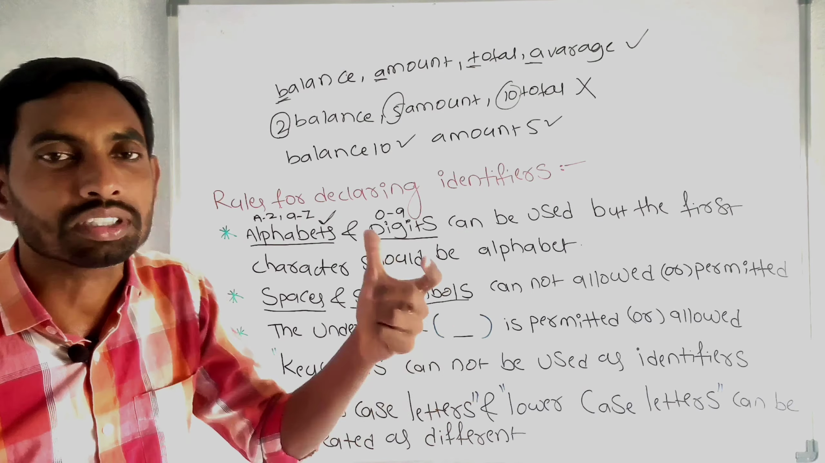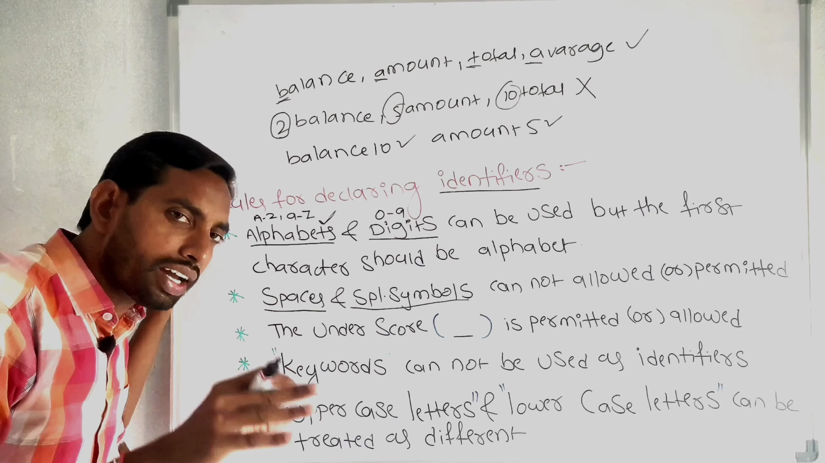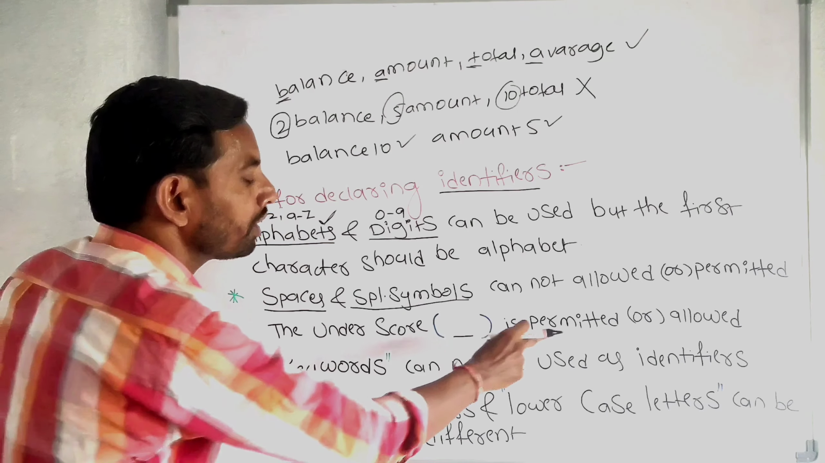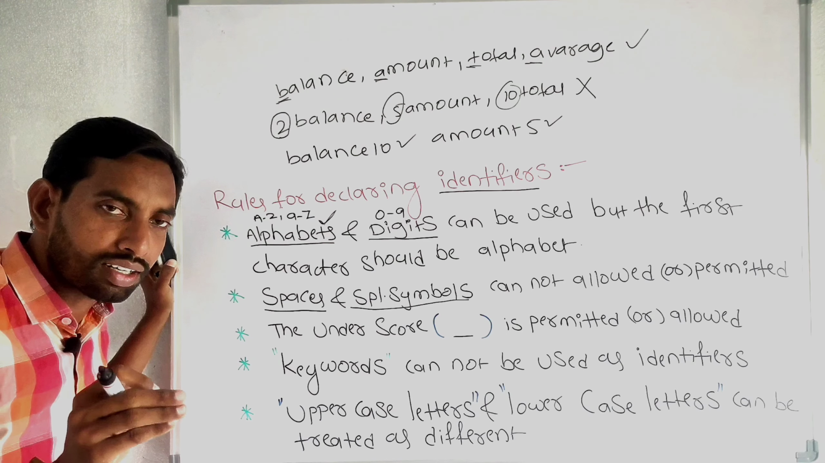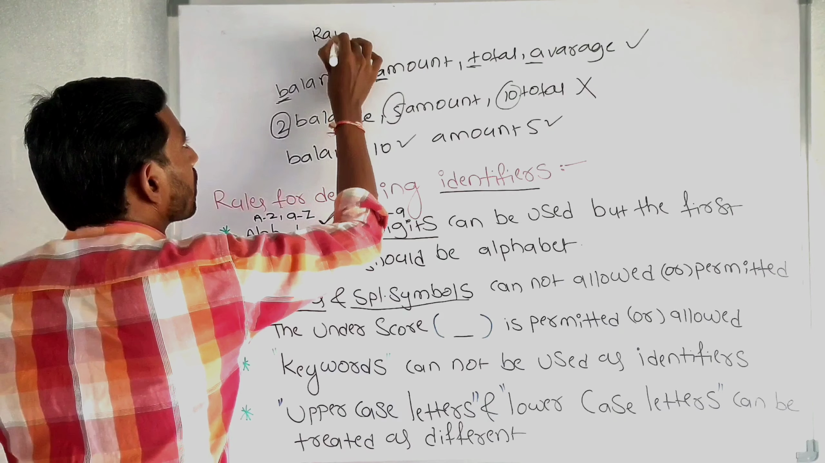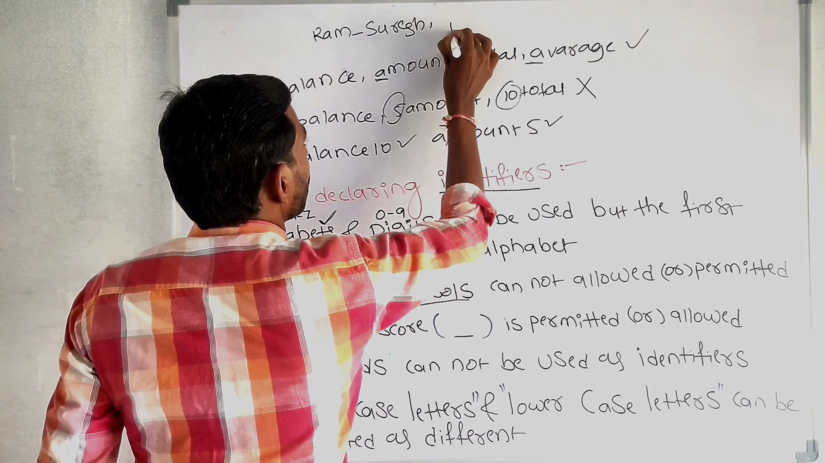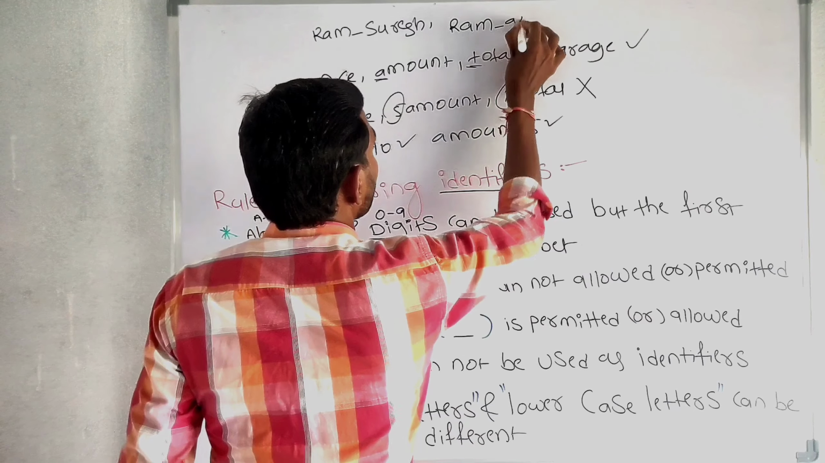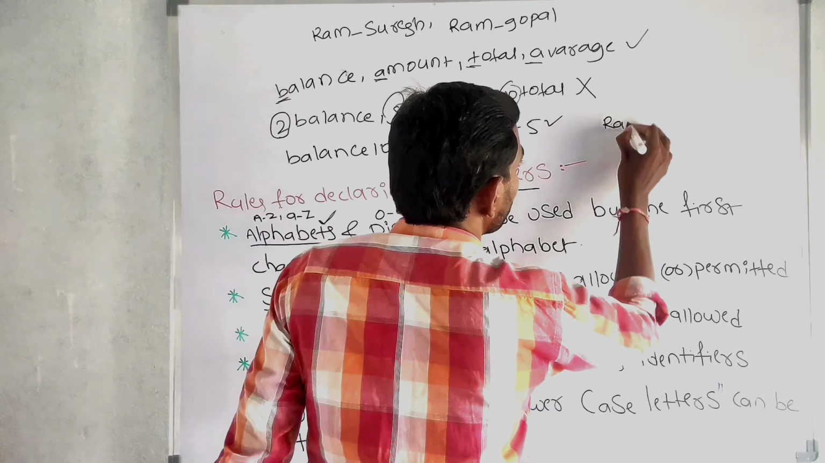Third rule. The underscore is the only special character or special symbol that is allowed or permitted. For example, I already wrote Ram underscore Suresh, Ram underscore Gopal, Ram underscore Charan.